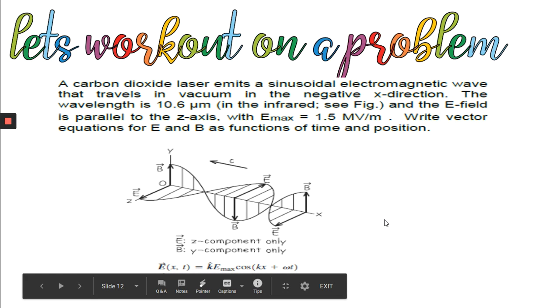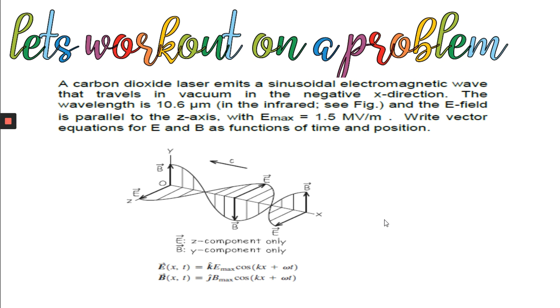So if you represent E(x,t), it should be, direction wise, k cap, E0 or E max cos(kx plus omega t). Because generally when it is propagating along positive x-axis, you represent omega t minus kx, that's why here we represent cos(kx plus omega t).